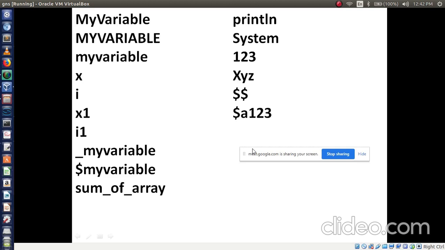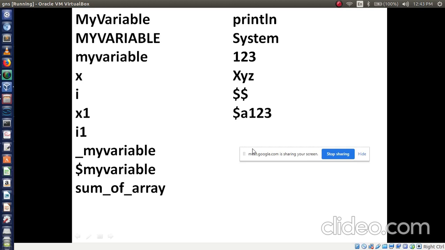Okay. After i1 I have written underscore my variable. Is it valid or invalid? Leena, let me know this answer. Valid. Why is it valid? I am using underscore, right? Underscore, so it is valid. Okay, Kiran, next answer. Next, I am using dollar my variable. Is it valid? Okay, then next point, sum underscore of underscore array.